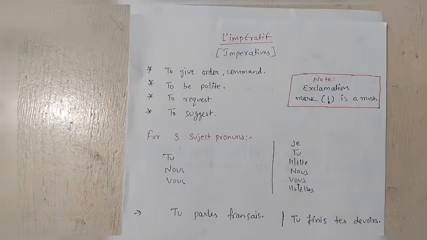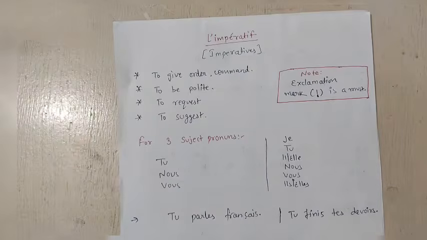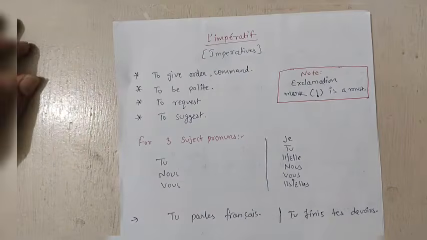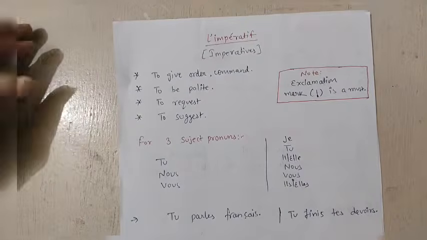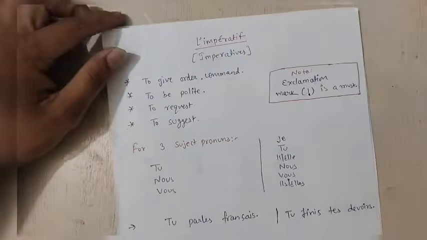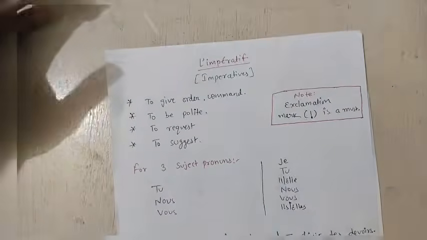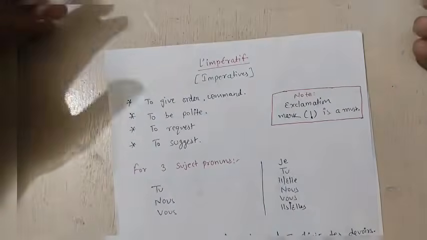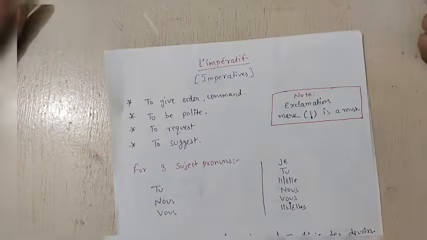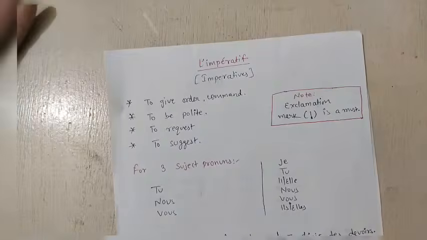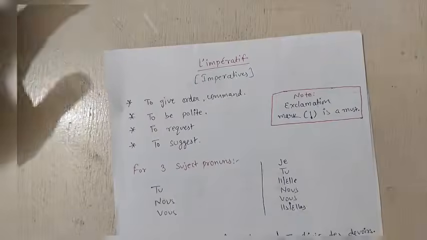Good morning everyone. So as you know, you have French grammar here. We are going to do one topic of class 8th, or it can be of any class related to French grammar. This topic is imperatives. I'm going to explain this topic here, and you will learn to order, command, or to request whenever you are being polite, how to say something politely whenever you want someone to do something for you, okay? And whenever you are giving suggestions and advice, how to do that. We are going to learn this in imperatives.